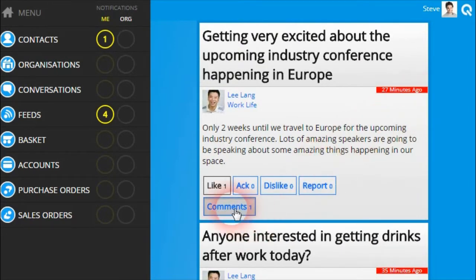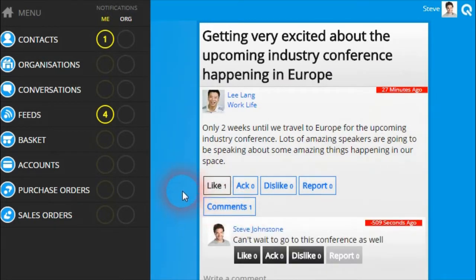For any post, you can click on the comment button to view the list of comments that have been made against that post. And if you look at the number, that will tell you the number of people who have commented on that post as well. And the same for the numbers next to each of the different types of activity you can add against a post. When you post activity, the people who made that post will be notified that you've provided activity on their post. And vice versa, when people add activity onto your own posts, you will also see notifications in the feed come up.